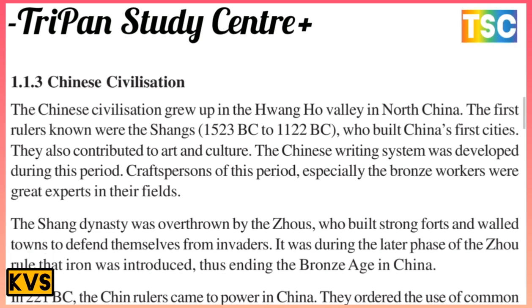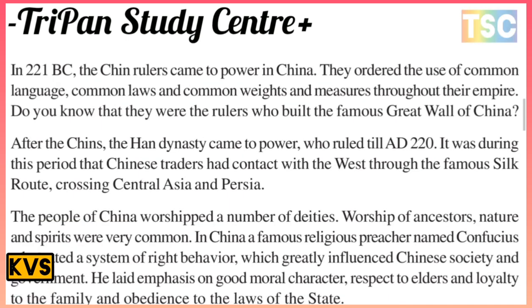That's important. The Shang dynasty was overthrown by the Zhou, who built strong forts and walled towns to defend themselves from invaders. It was during the later phase of the Zhou rule that iron was introduced, which ended the bronze age in China. In 221 BC, the Qin came to power in China. They ordered the use of a common language, common law, and common weights and measures throughout their empire.